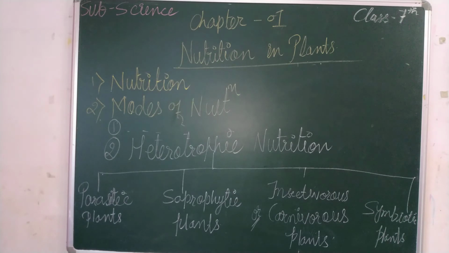So they do not make their own food and they don't have chlorophyll. The parasitic plants don't have chlorophyll present in their leaves.